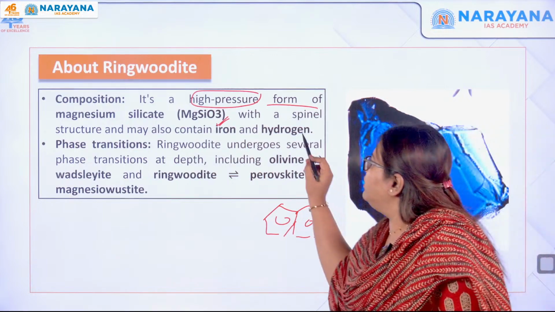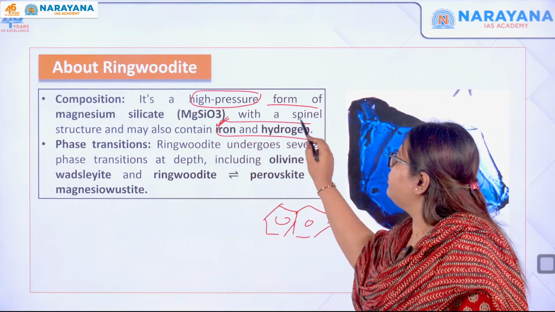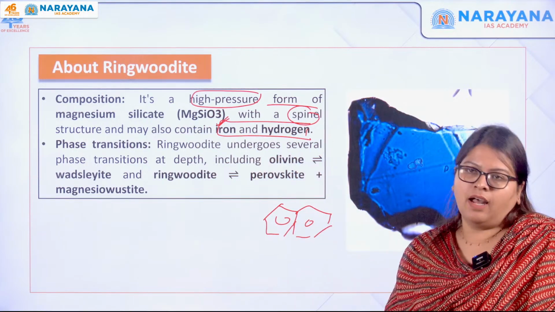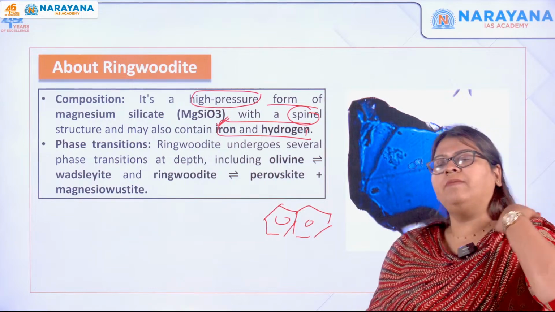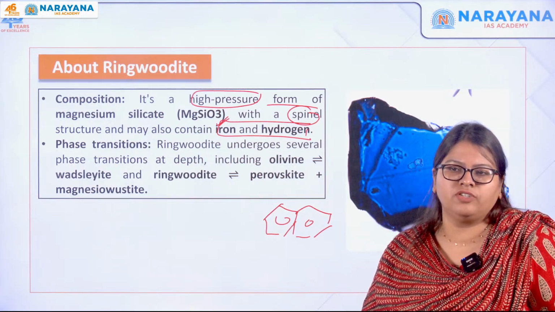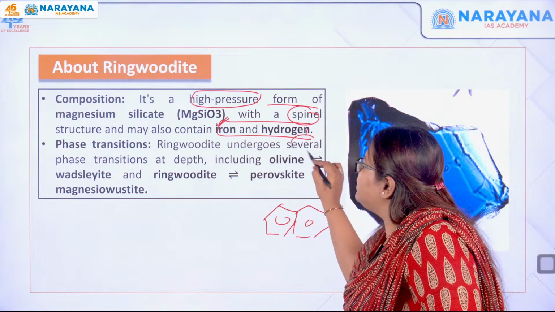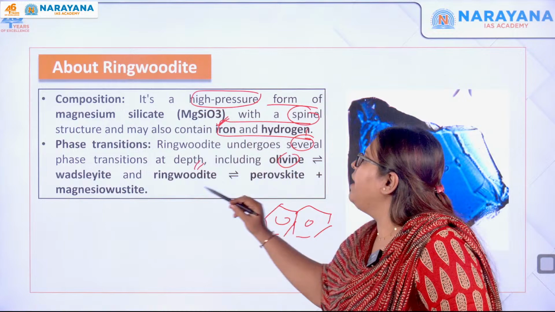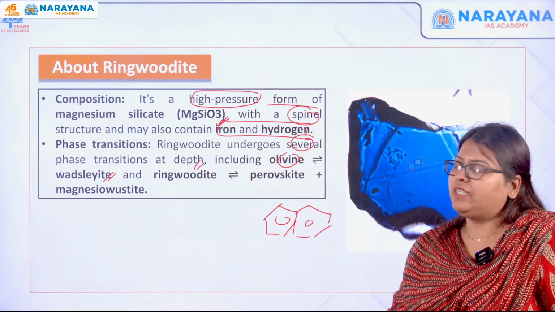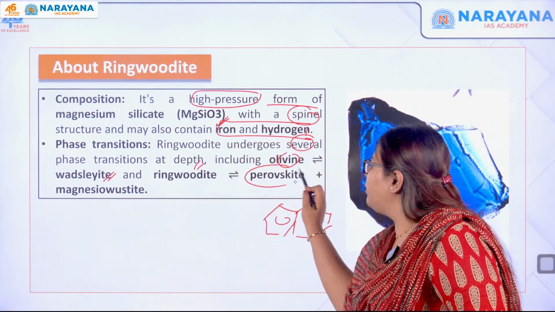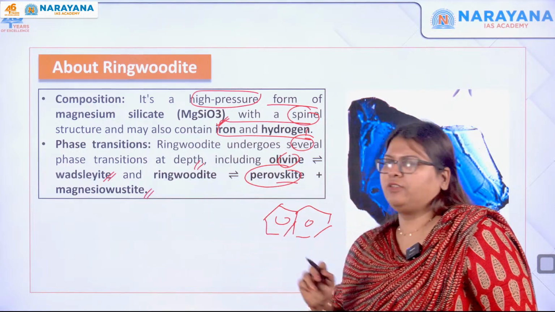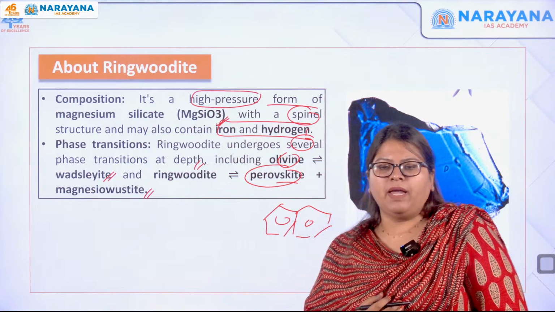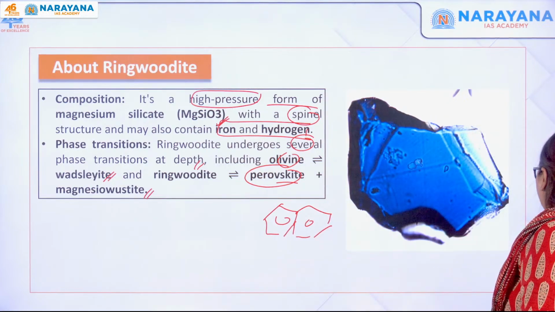It has the spinel structure, and may also contain iron as well as hydrogen. It has various phase transitions, so it undergoes several transitions at depth. You can see olivine can become wadsleyite, and ringwoodite can also become perovskite plus magnesiowüstite. These are not that important, but just understand what is meant by ringwoodite.